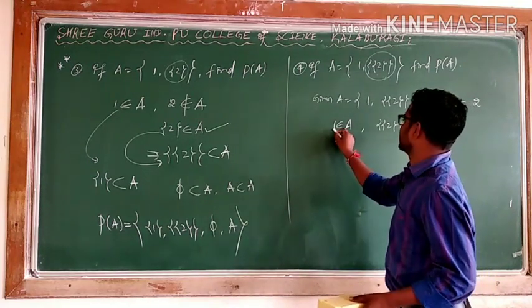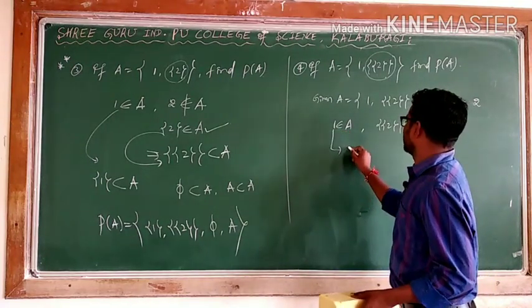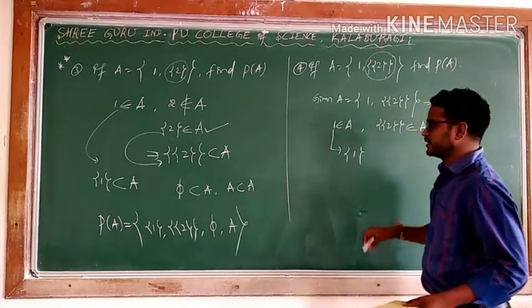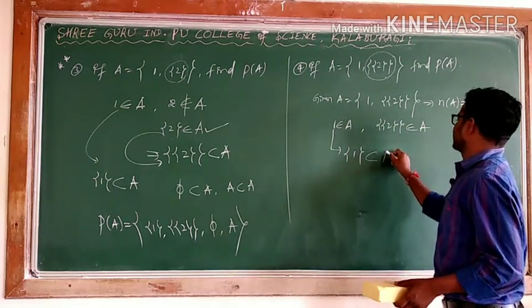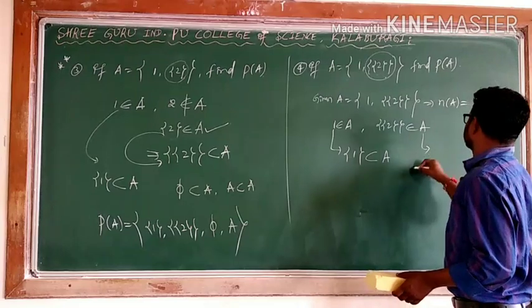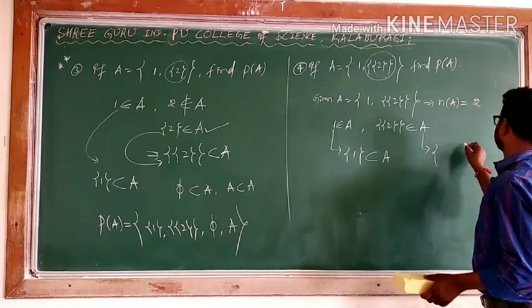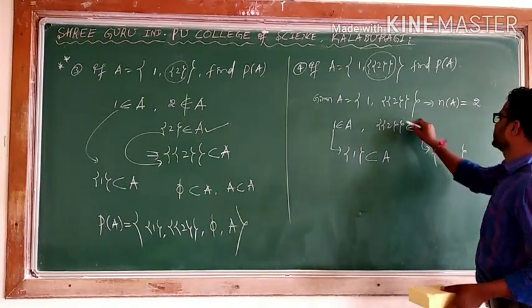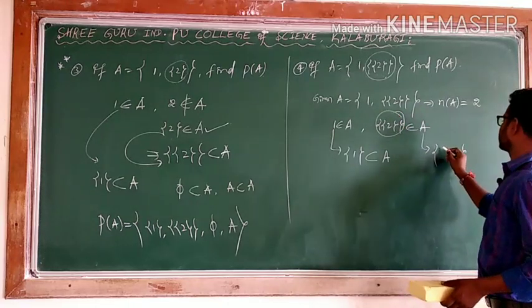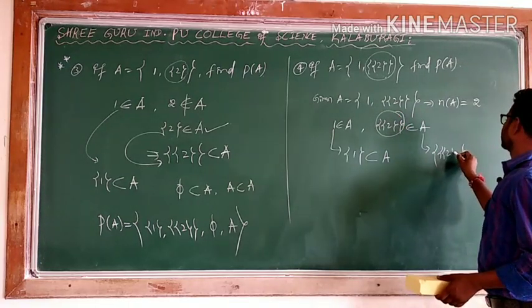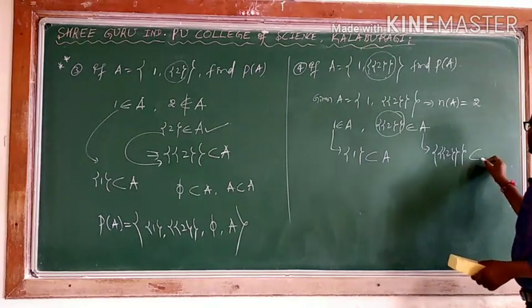Now I will say this is a subset. How is it a subset? When you cover it in the flower bracket, it will become a subset of A. And this one, how is it? Now I will write in the flower bracket the element. This is the element. How is it? Already covered by this 2. Can I say it is now a subset of A?